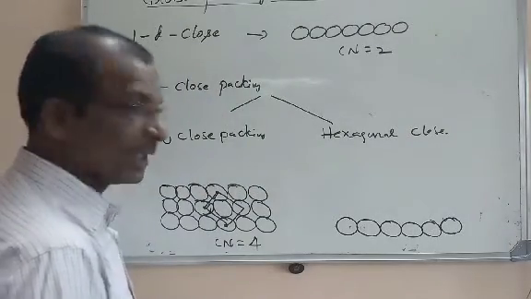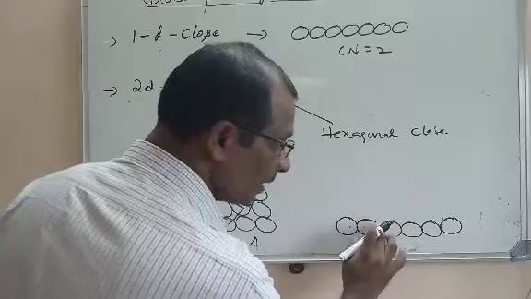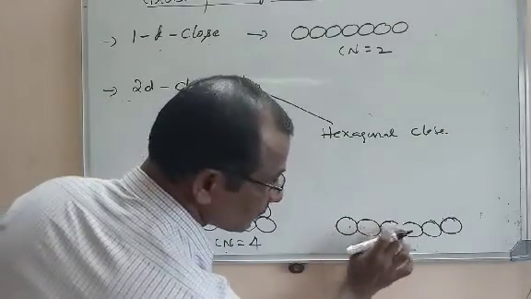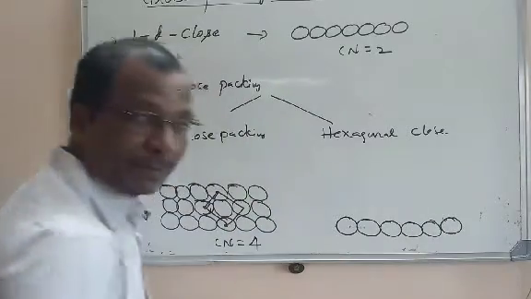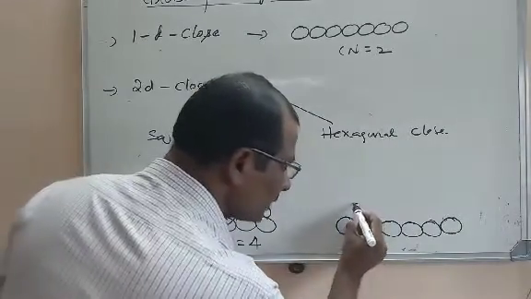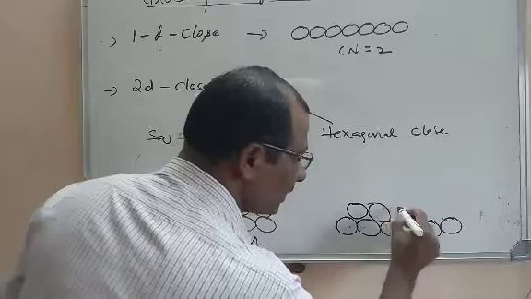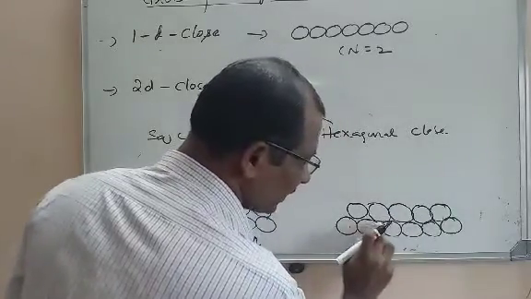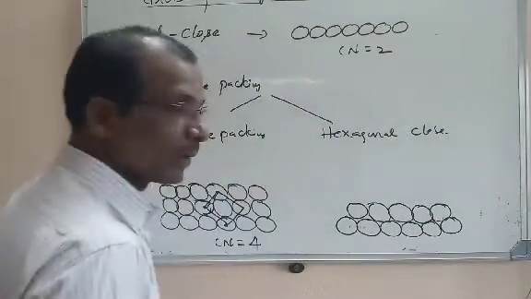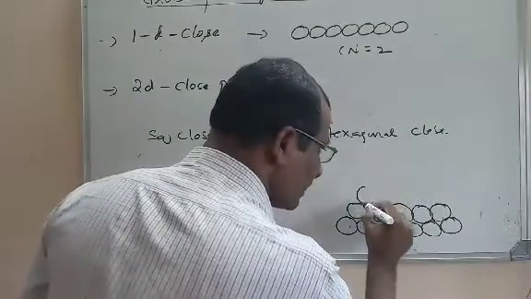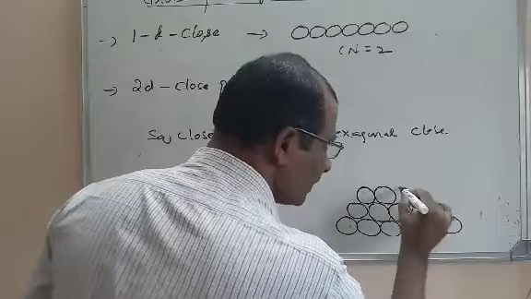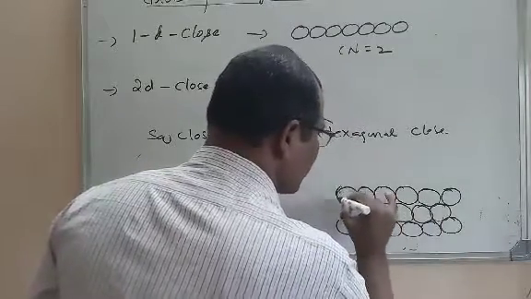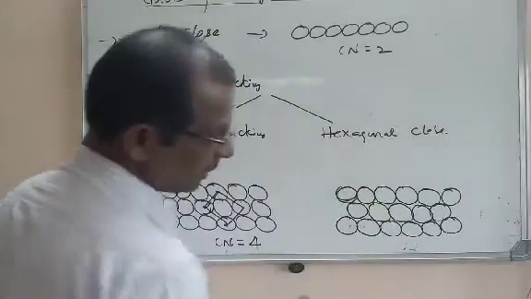What is meant by staggered here? We keep the spheres in the depressions formed in the first row. This is the depression. This part is called a depression. So here the second row is arranged in a staggered manner, kept in the depressions formed in the first row. I told you the third row is arranged in such a way that the depressions in the second row are covered. So this is the second row, third row.